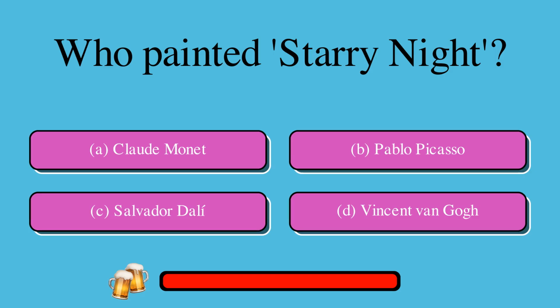Who painted Starry Night? A. Claude Monet, or B. Pablo Picasso, or C. Salvador Dali, or D. Vincent van Gogh? The correct answer is D. Vincent van Gogh.